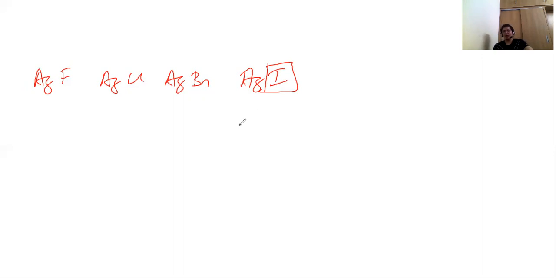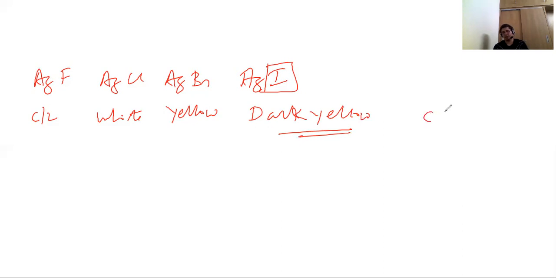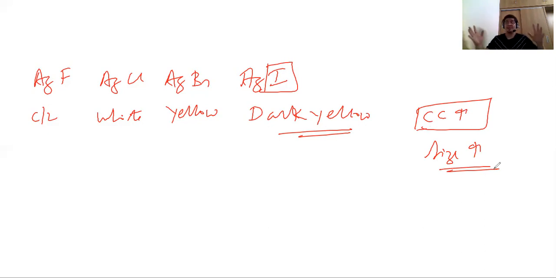And if I talk with respect to color, this is colorless, this is white, this is yellow, and this is dark yellow. So this is your color imparting nature. The covalent character is higher, so the color intensity is also higher. The reason: size of anion is higher in this case. So bigger the size of anion, higher will be the covalent character. Intensity wise, it will be more. So that's all from Fajan's rule, and I hope you understood.